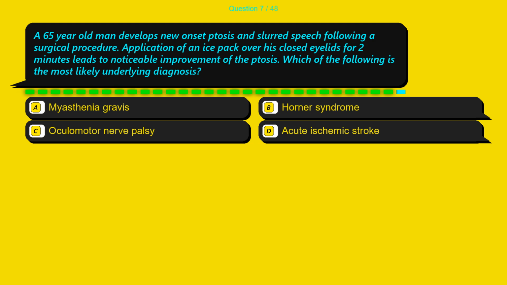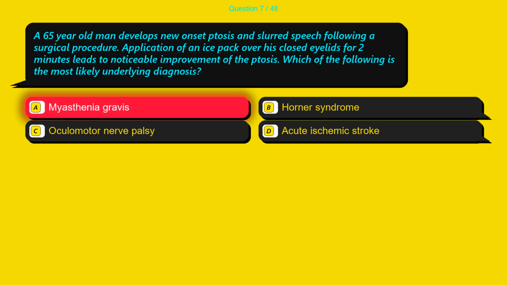Question 7. A 65-year-old man develops new-onset ptosis and slurred speech following a surgical procedure. Application of an ice pack over his closed eyelids for 2 minutes leads to noticeable improvement of the ptosis. Which of the following is the most likely underlying diagnosis? Option A, myasthenia gravis. Option B, Horner syndrome. Option C, oculomotor nerve palsy. Option D, acute ischemic stroke.